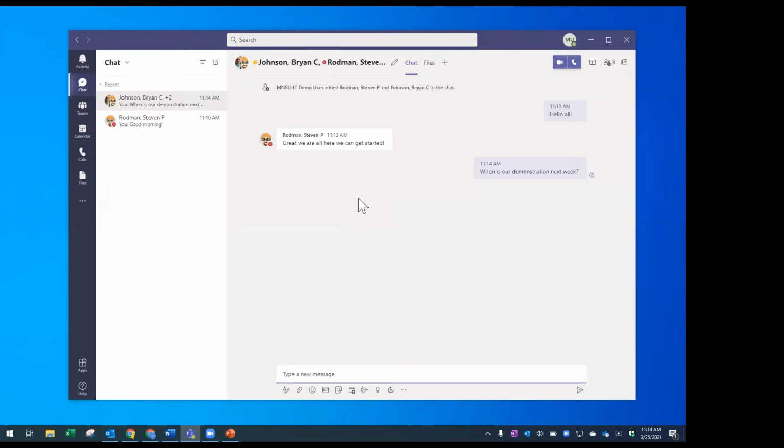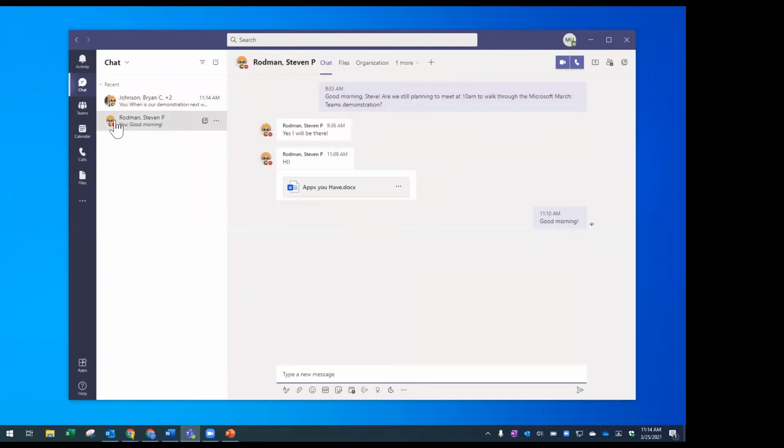Also in these Teams chats, there are buttons up here in the right-hand corner where I could start a video call or an audio call with Steve and in this case, both Steve and my personal account, so 2 people. So if I just wanted to have it with Steve, I would go to the chat string that's just between me and Steve, or I could hop over and have a group chat.